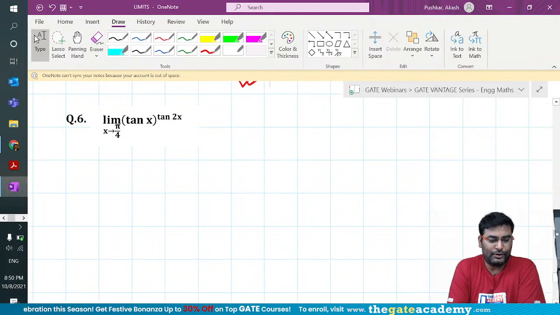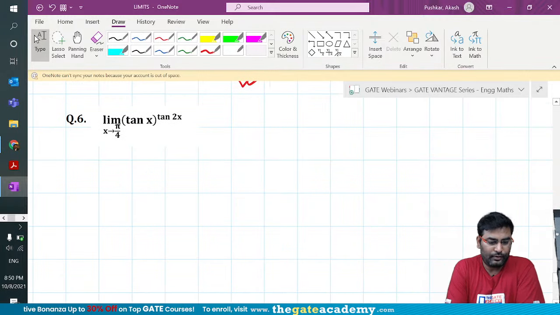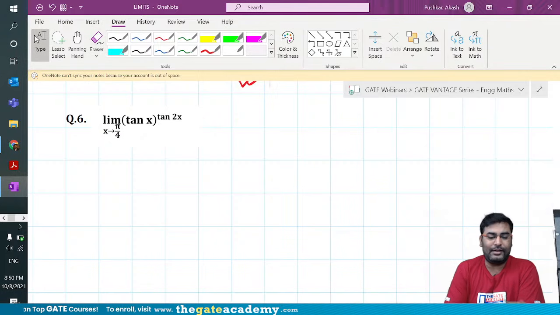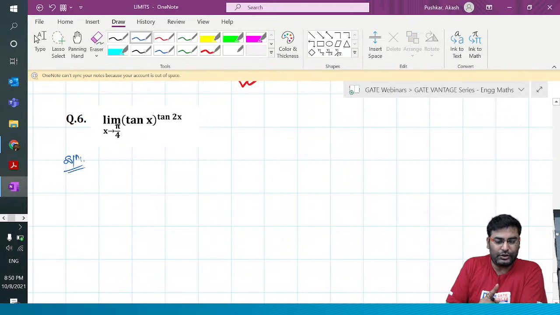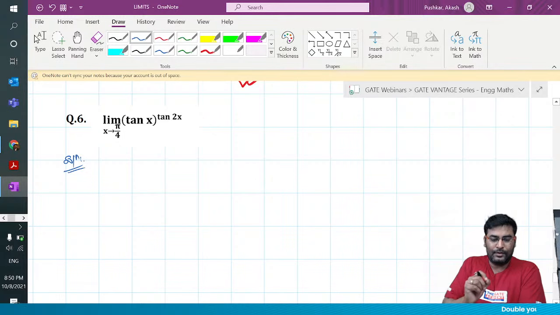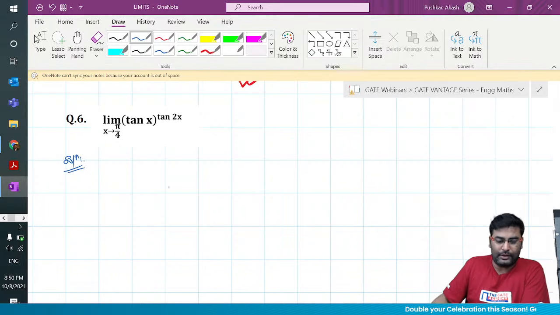So limit x tends to pi by 4 tan of x to the power tan 2x. What do you guys think? What should be the answer? But don't be in a hurry. Before you answer this question, you should be able to verify the form. What is the form here?